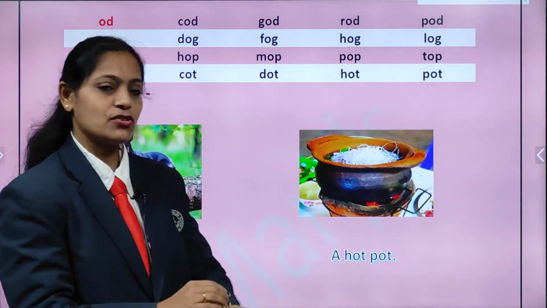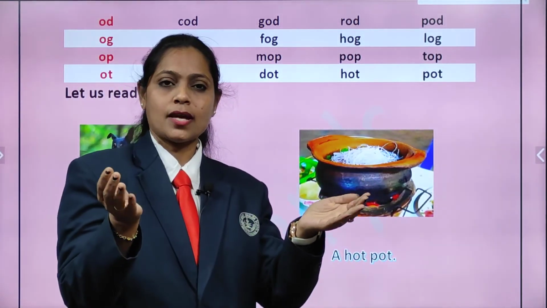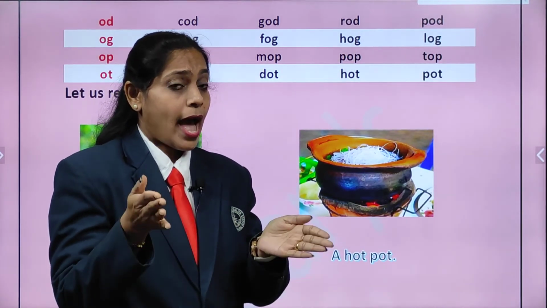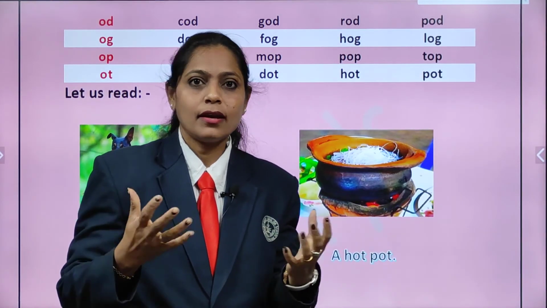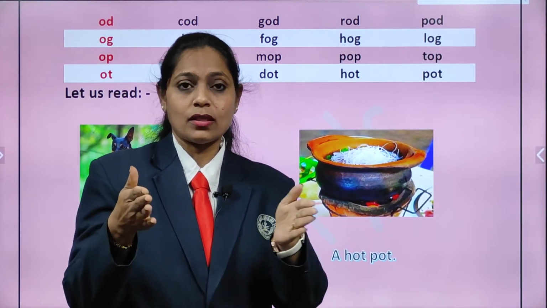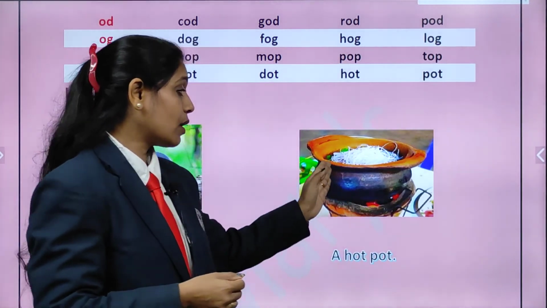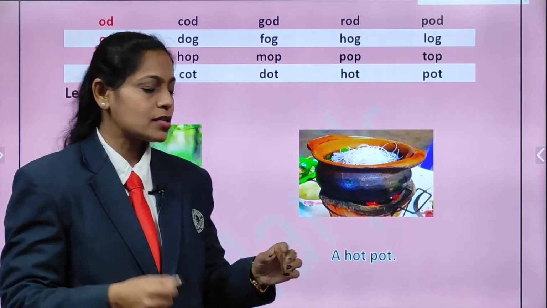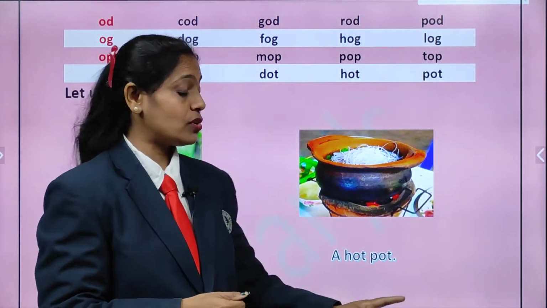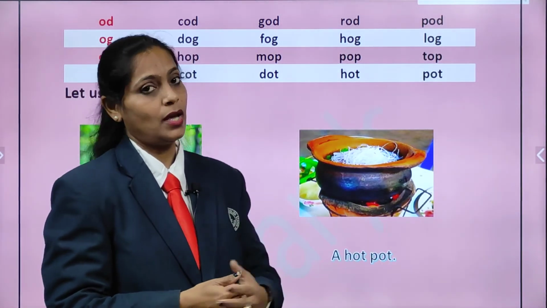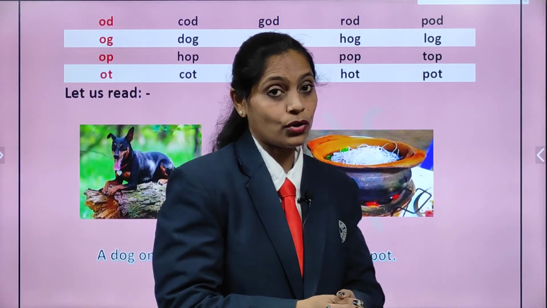Now look at the next picture. Yes. Now what is it? There is a pot and something is cooking in the pot and that pot is on the stove. So when you cook something, how will it be? Yes, when mama puts the milk on the gas and she boils it, how will it be? It will be hot. So here also we are cooking, so it is hot. So what are we going to say? A hot pot. What are we going to say, children? A hot pot. Again you are going to repeat after me. A hot pot.